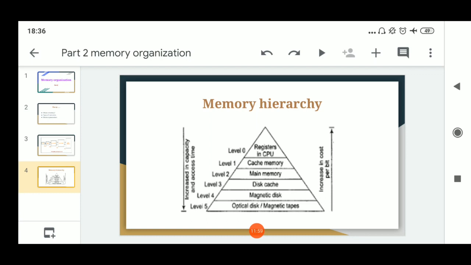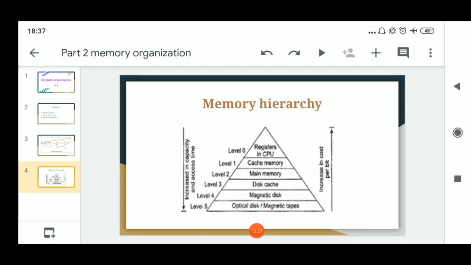Those memories which are present at the apex have high speed as compared to other memories. Next memory is cache memory. Cache memory is present between the CPU and main memory. So the speed of cache memory is more as compared to main memory, but less as compared to on-chip memory.